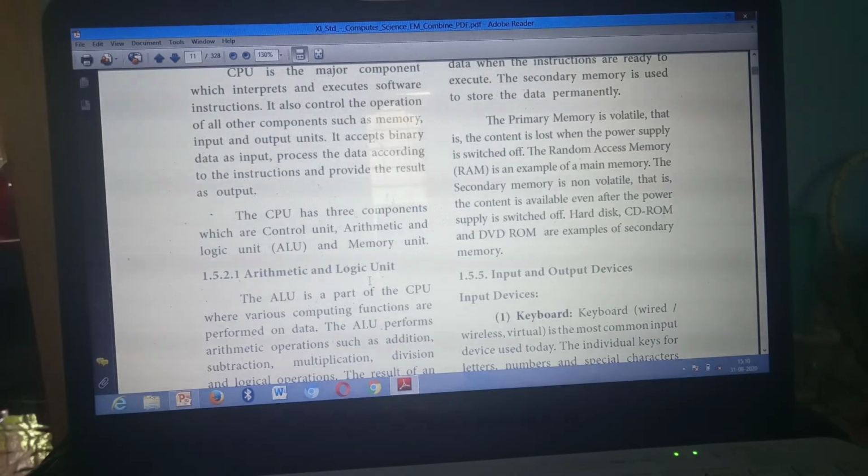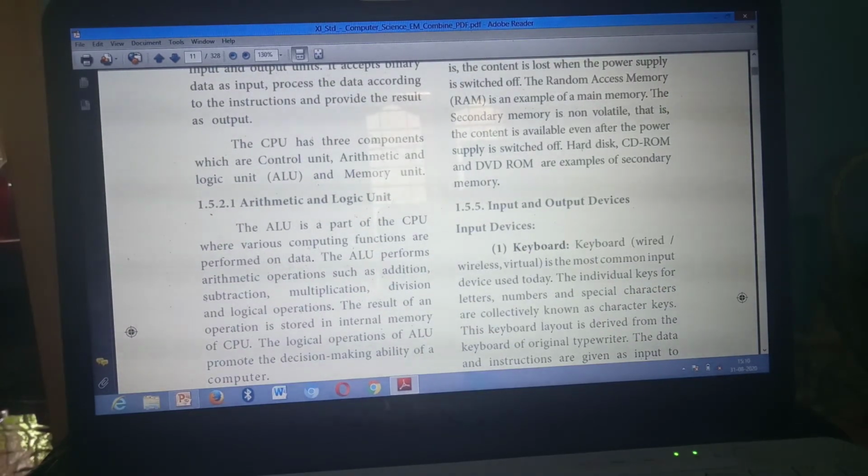Next one is the function of ALU. Same page, page number 5, under the heading ALU. From here you mark. The ALU is a part of a CPU, from here to this one, up to logical operations. Understand? Under the heading ALU, starting from here, the ALU is a part of CPU, till this line, logical operations. Have you all marked? This is the fourth question. What's the function of ALU?